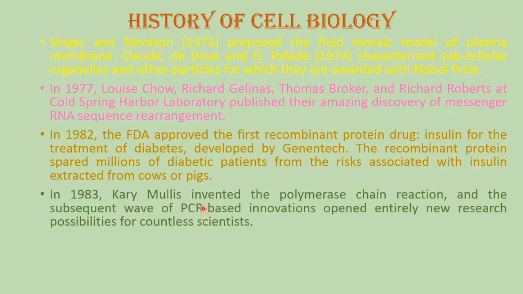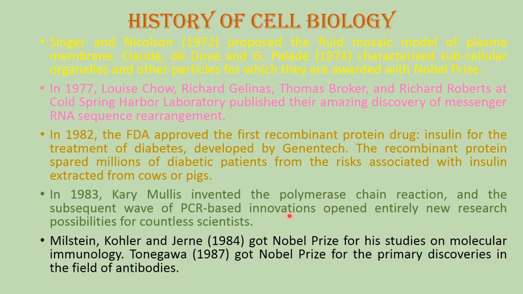In 1983, Kary Mullis invented the polymerase chain reaction, and the subsequent wave of PCR-based innovations opened entirely new research possibilities for countless scientists. Milstein, Kohler, and Jerne, in 1984, got the Nobel Prize for their studies on molecular immunology. Tonegawa, in 1987, got the Nobel Prize for his primary discoveries in the field of antibodies.